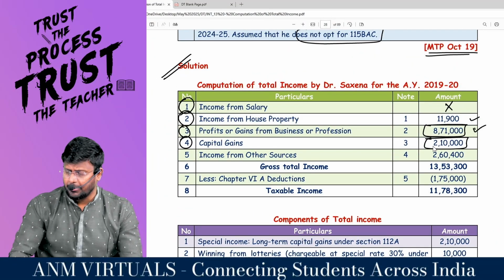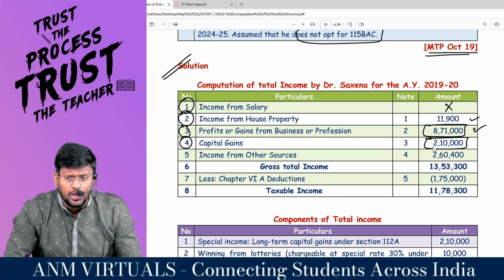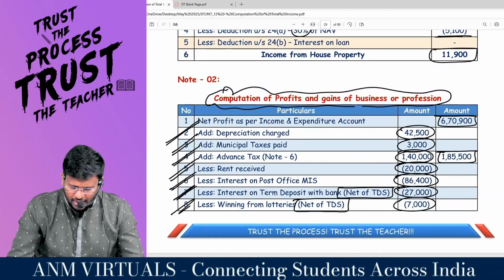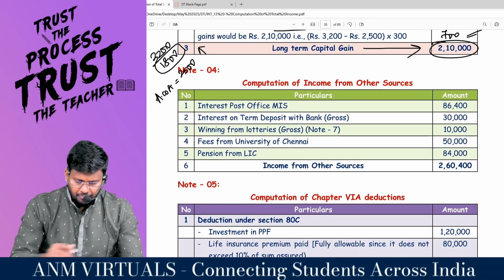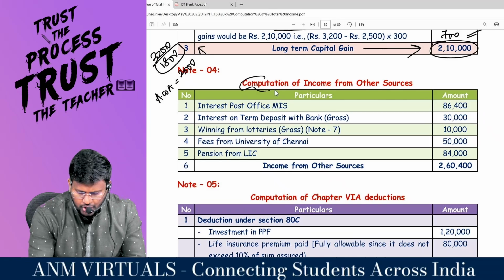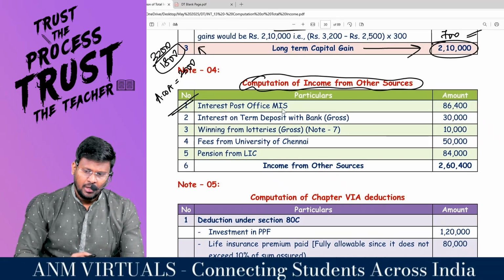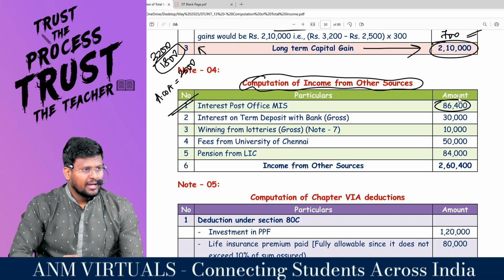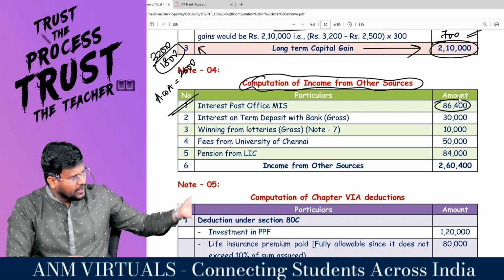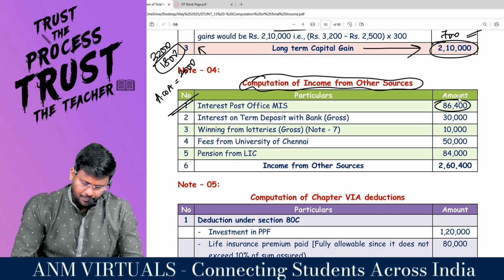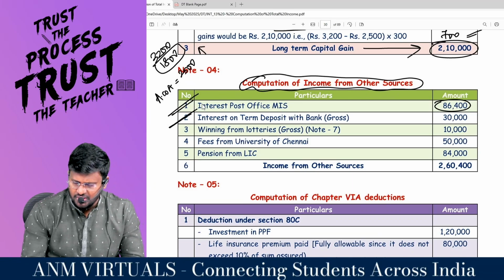For that capital gain, the amount in excess of 1 lakh will only be taxable at the rate of 10%. Now, income from other sources. Actually, everything has been given in the question. Computation of income from other sources. First one, interest on post office, 86,400, which was credited to the income and expenditure account. I removed it from PGBP and included it under interest on term deposit with bank.